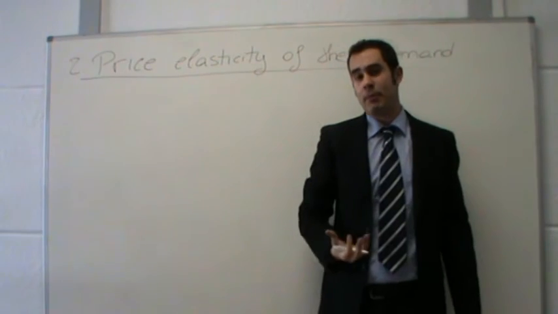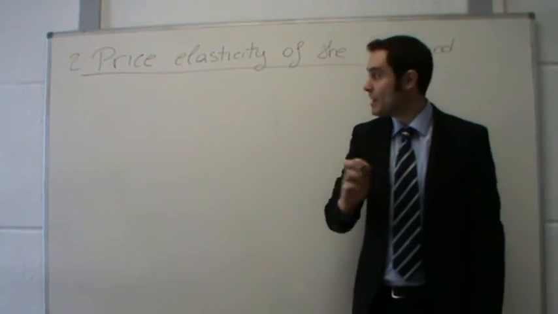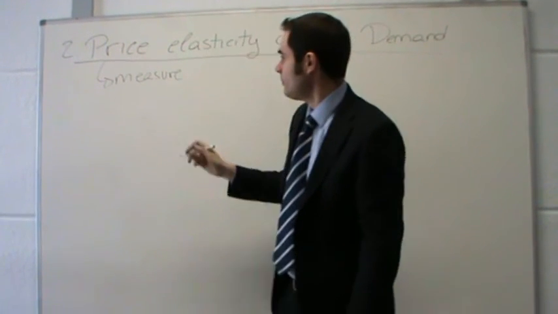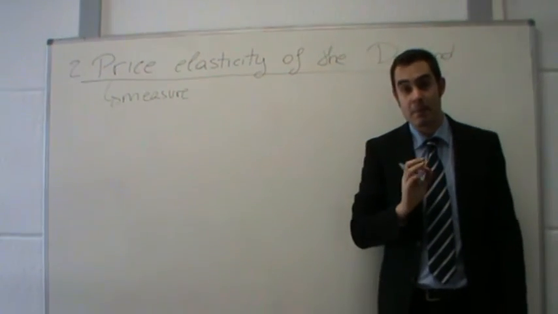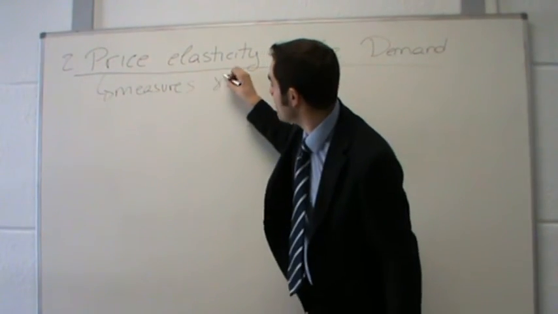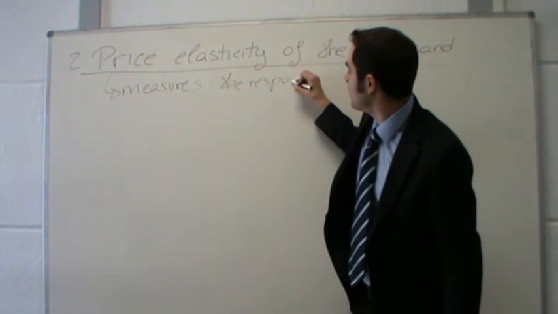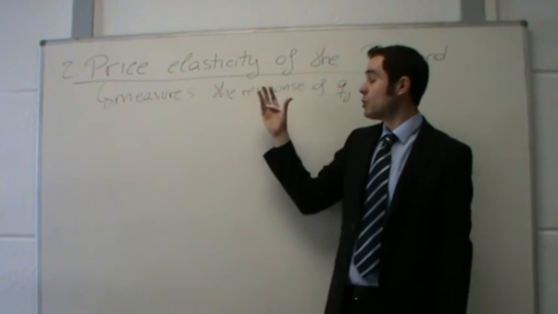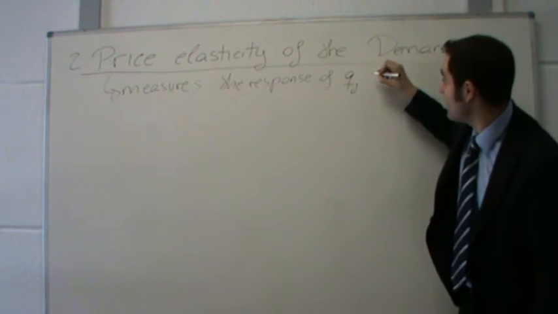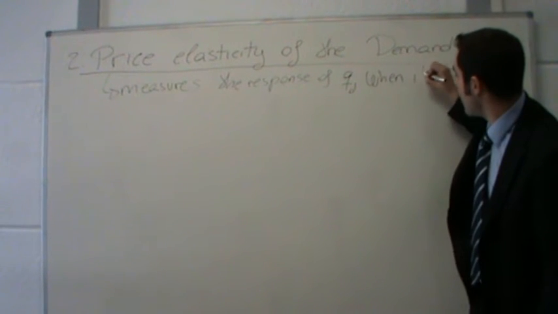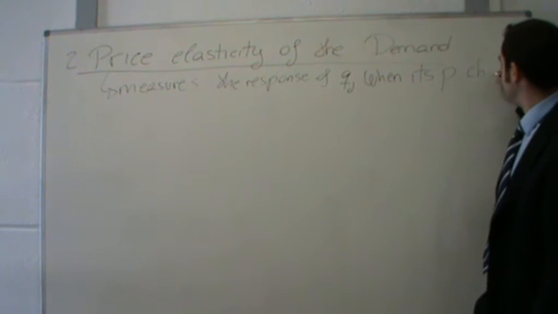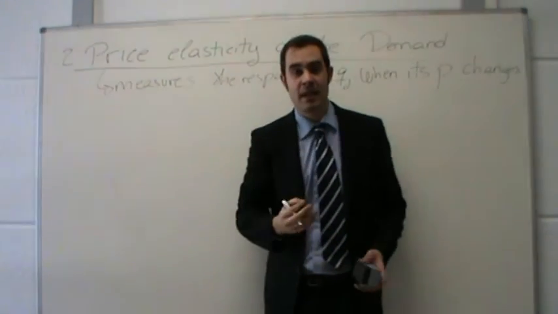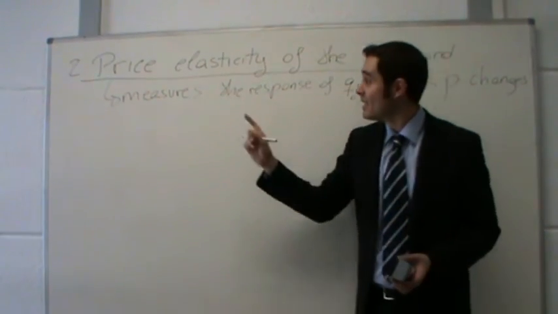Well, first of all, what is the price elasticity of demand? Basically, it is a measure. What does the price elasticity of demand measure? Basically, it measures the response of the quantity demanded of a good when its price, P, changes. So the price elasticity of demand measures the effect that a change in prices has on the quantity demanded of a good.